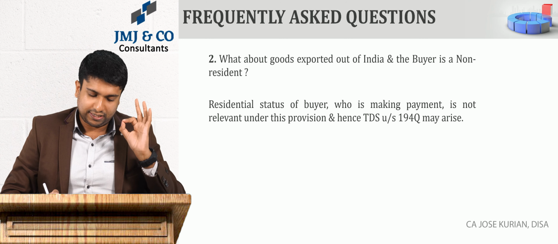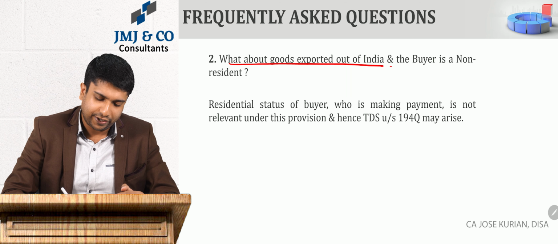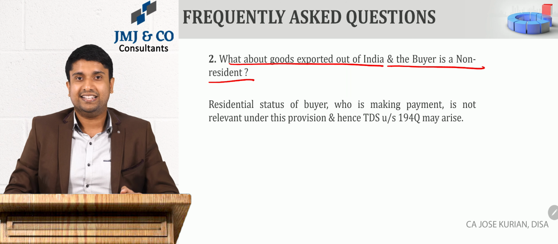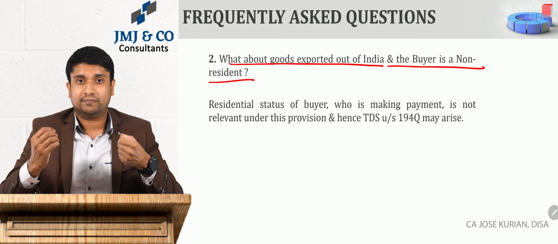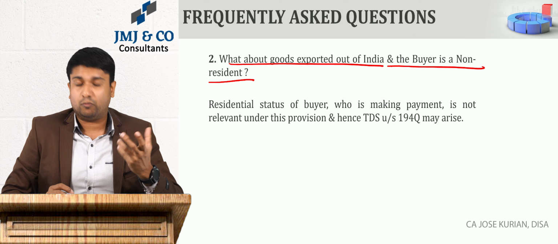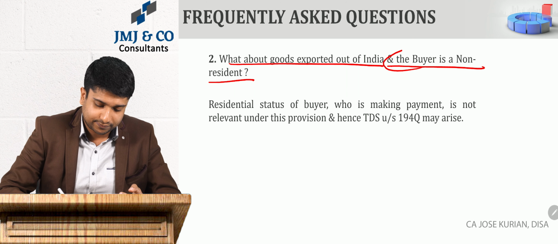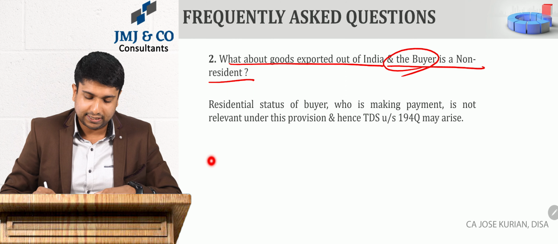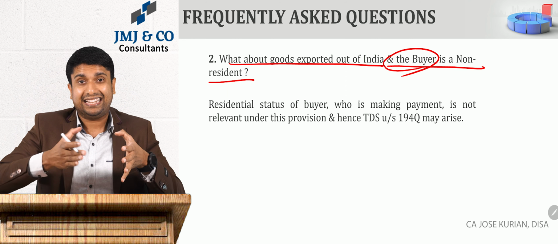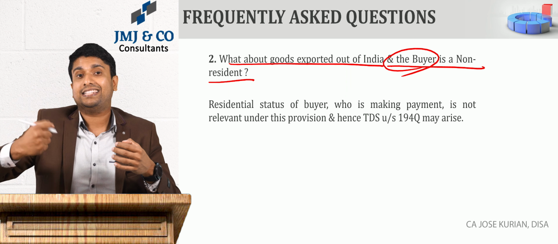Moving forward, the next FAQ is: what about goods exported out of India where the buyer is a non-resident? Say the seller is exporting goods from India, and the buyer is a non-resident, outside India.